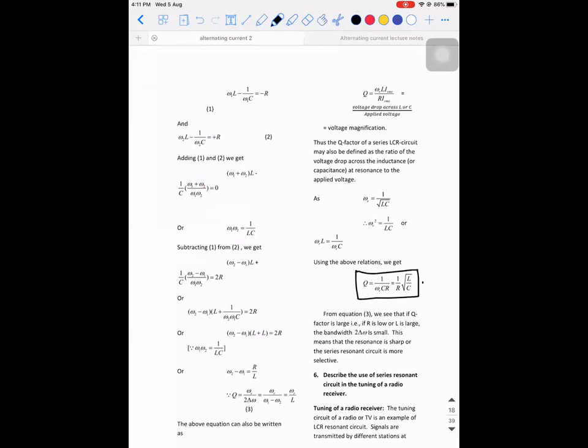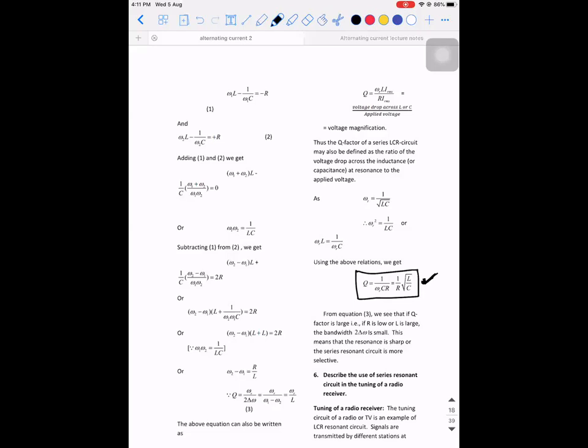Okay, so the formula, write it down. Quality factor is equal to 1 divided by R, where R stands for resistance, into root of L divided by C. So 1 by R into root of L divided by C. This is the mathematical formula, because these are easier parameters for us to calculate. You will know the resistance of a device, the inductance, and the capacitance of the device. Is that clear?